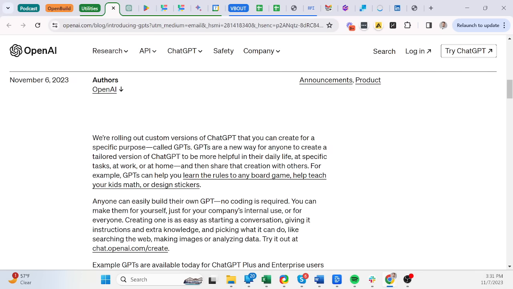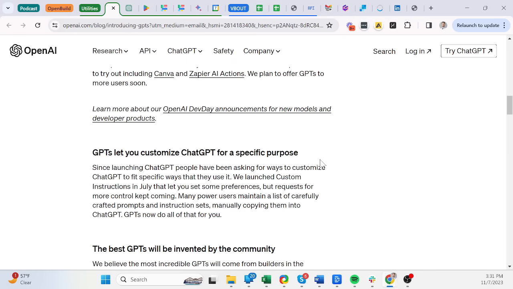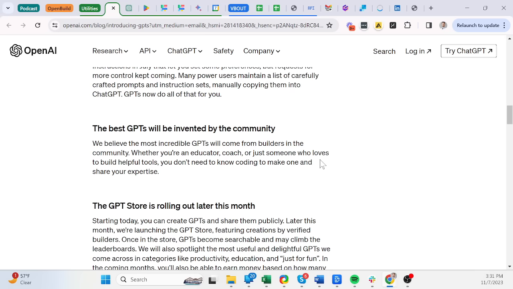You can also make it available to the marketplace so you can monetize off it once the marketplace is open. That means others can use your plugin or your GPT. You can have it internal with your team if you're corporate, so they're going to call these internal GPTs. If anybody uses your version that you create on their own account, you will not be able to see their data, of course. This is for privacy and security reasons.